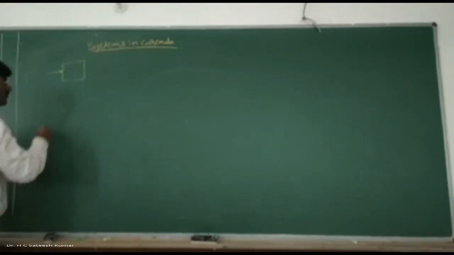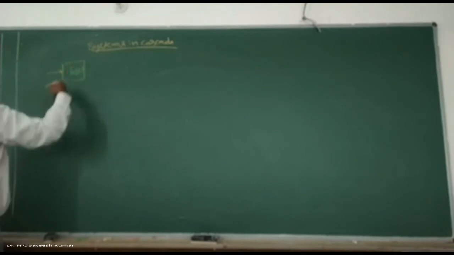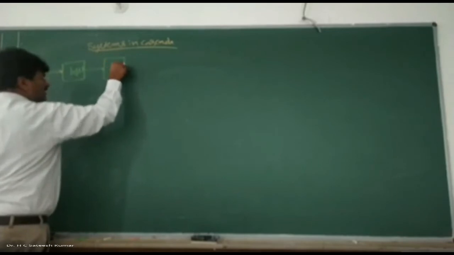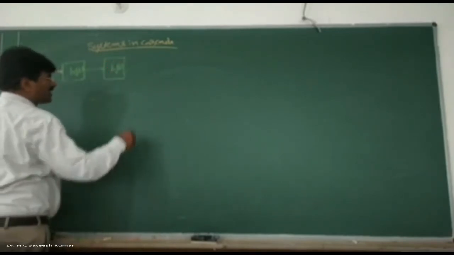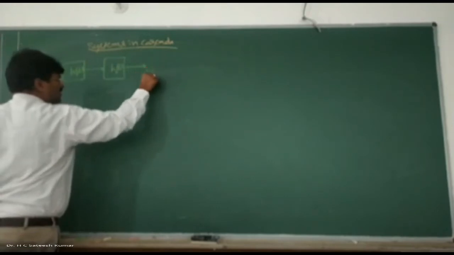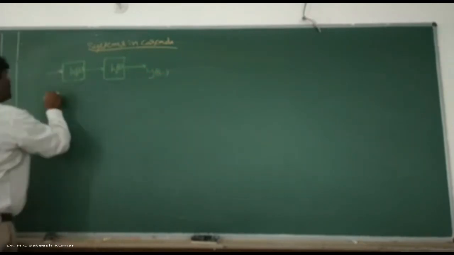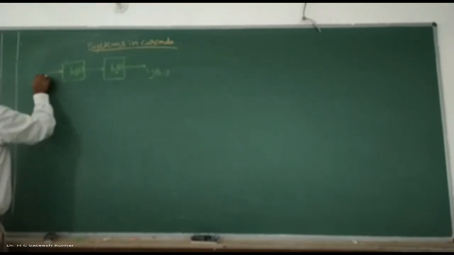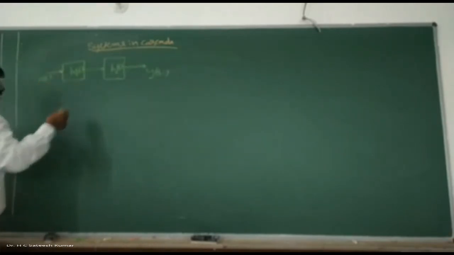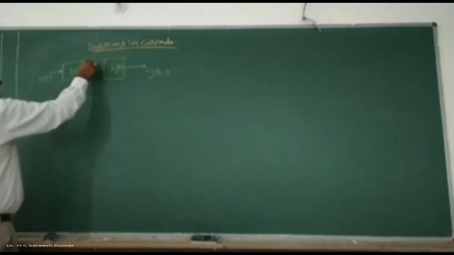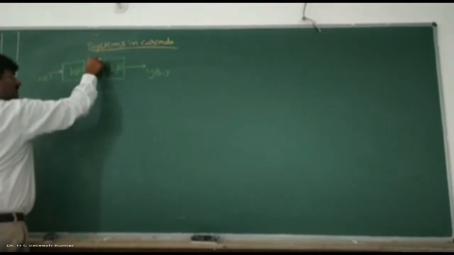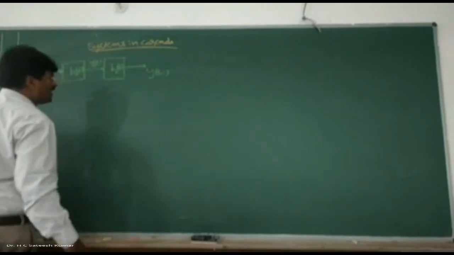Let us say I have a system whose impulse response is h1 of t, and h2 of t is the impulse response of the second system. x of t is the input, y of t is the output, and y dash of t, or you can call it y1 of t, is the intermediate output.